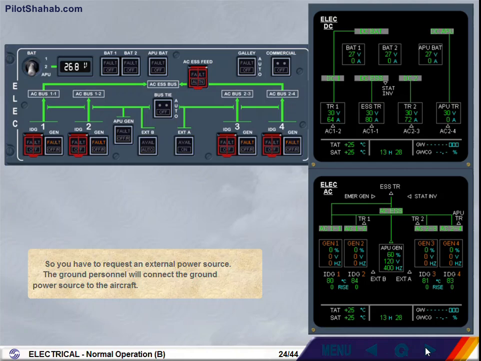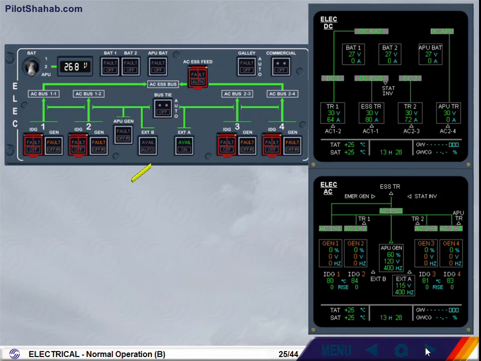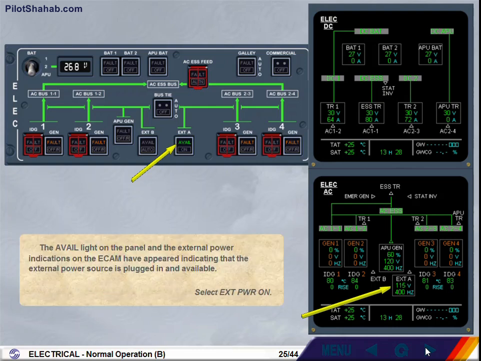So you have to request an external power source. The ground personnel will connect the ground power source to the aircraft. The avail light on the panel and the external power indications on the ECAM have appeared, indicating that the external power source is plugged in and available. Select External Power On.